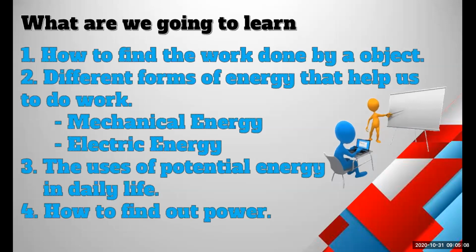These different forms of energy, we categorize them as mechanical energy, electric energy, thermal energy, magnetic energy. There are so many types of energy present in nature, right? We are not going to learn each and every type of energy in this lesson, but we will be noting down the different types of energy that help us do work, right?